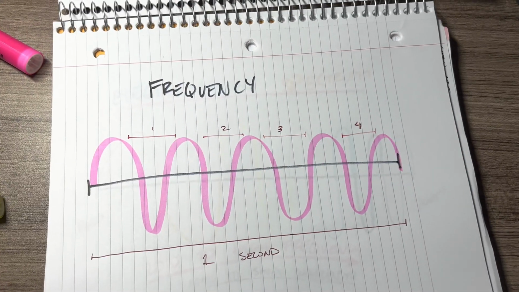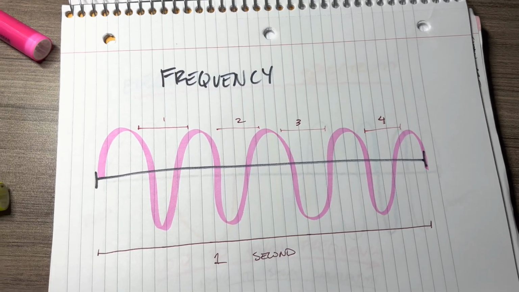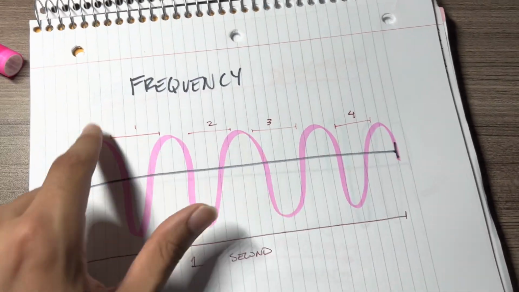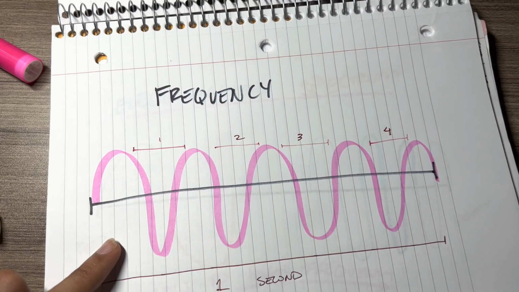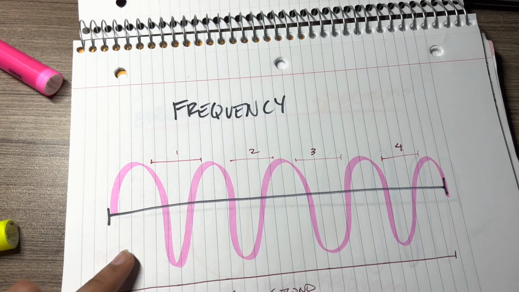Frequency, on the other hand, is a number of waves or cycles within a given amount of time. For example, here, in a time span of 1 second, there are 4 cycles, or 4 waves, which means that we have a frequency of 4 hertz. Hertz is a unit of measurement that measures the frequency of a wave.